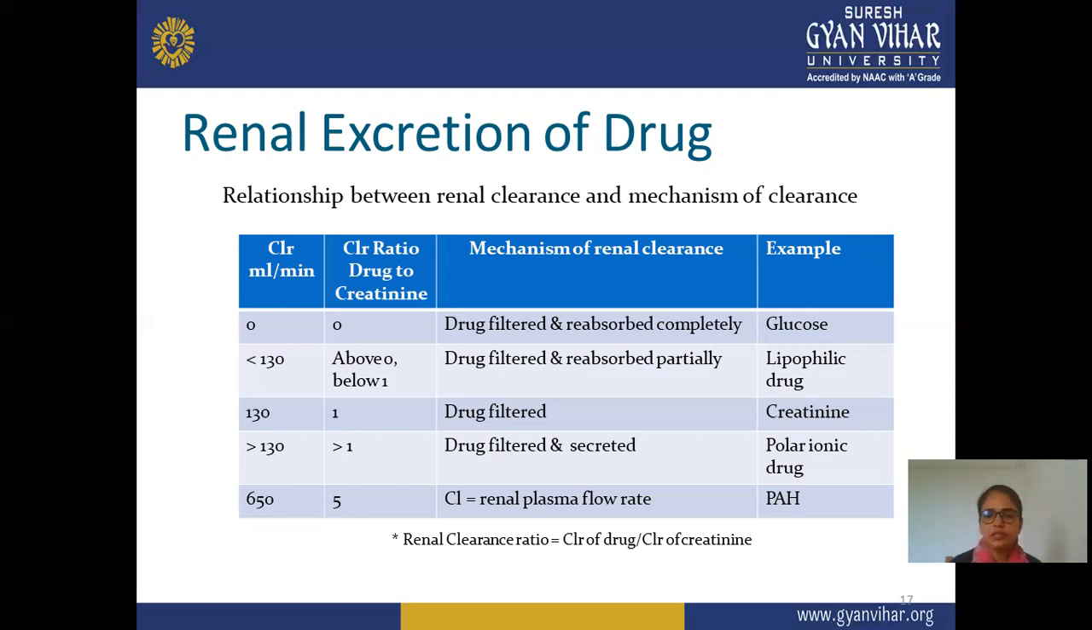Then the clearance ratio is equal to the clearance of the drug divided by the clearance of creatinine. This is the formula to calculate the clearance ratio, or renal clearance, of the drug. We take the ratio of the clearance of the drug, how much drug is cleared out, divided by the clearance of creatinine.